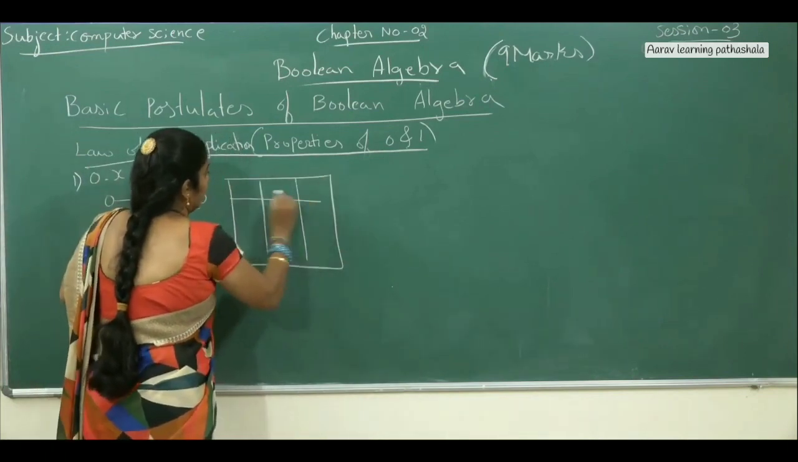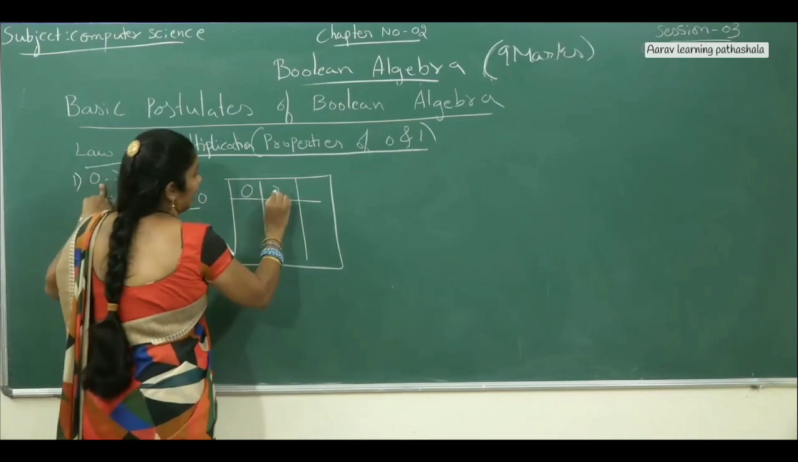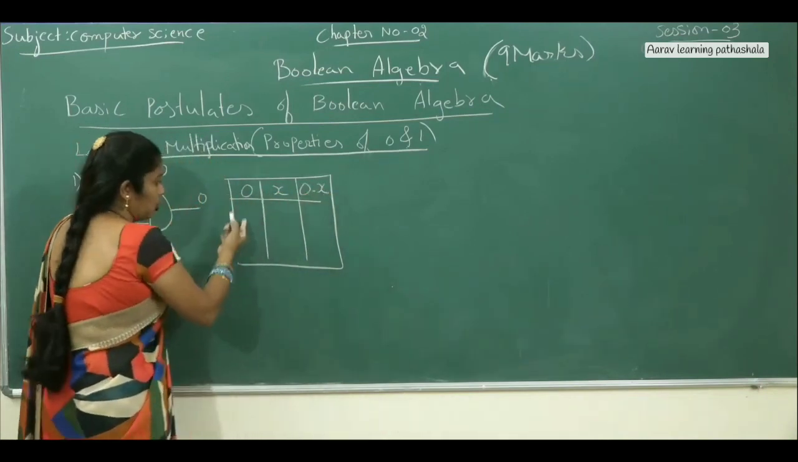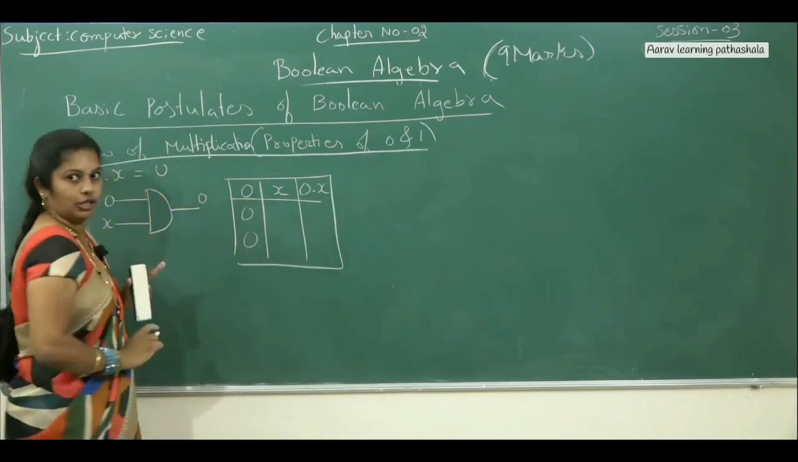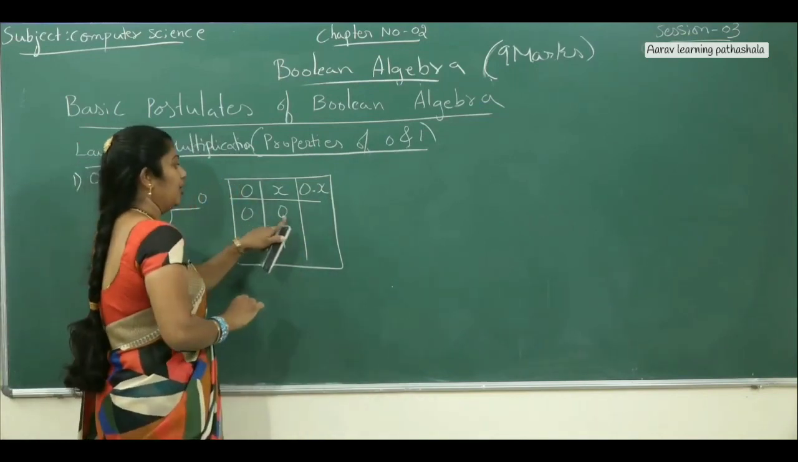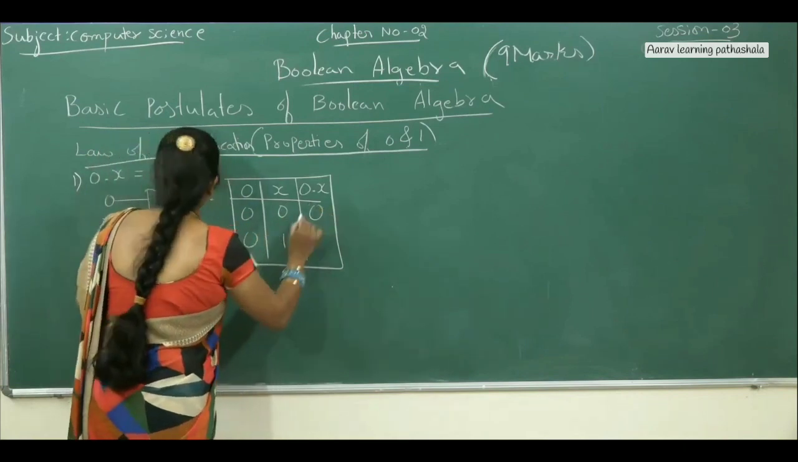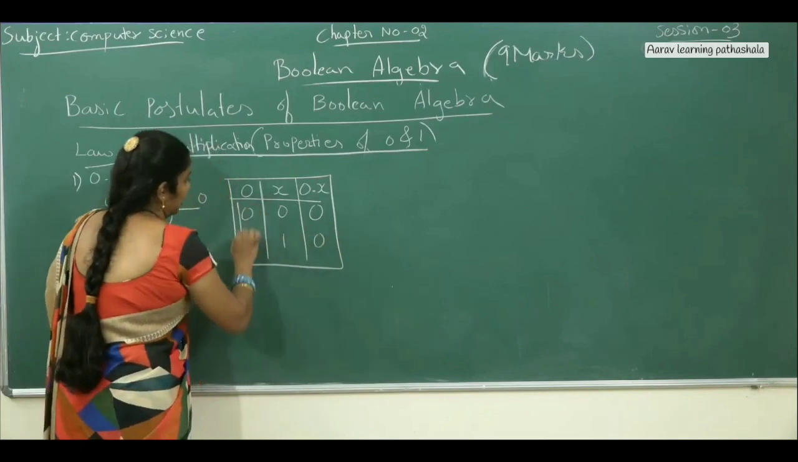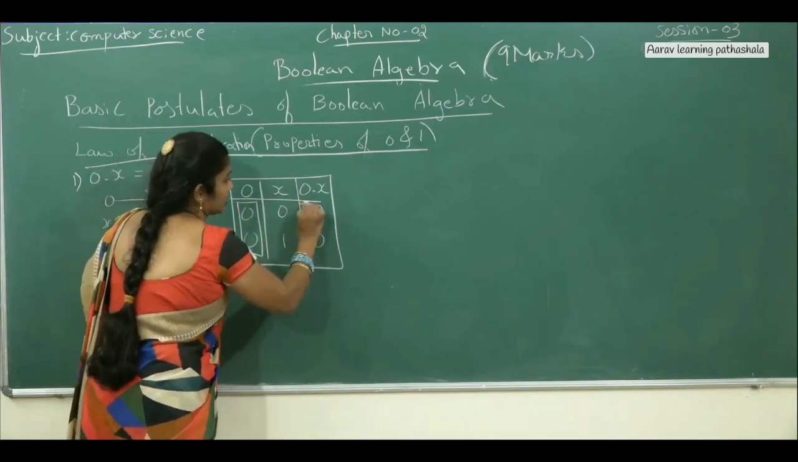Same pattern. Here the first one is 0 and the second one is x. Output becomes 0 dot x. 0 means all the inputs are 0 only. x is only one variable, with values 0 and 1. 0 into 0, output becomes 0. 0 into 1, output becomes 0. See, this value is the same as your x.